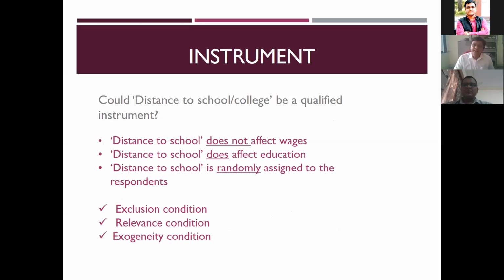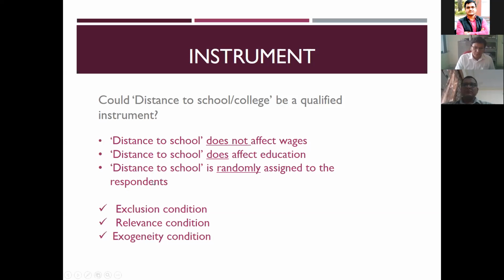One possible, this is a very famous example. Wherever in the website, if you go and search for IV, in most of the papers there will be discussion on this, because that has satisfied all the conditions here. Say for example, for ability, just to have a proxy, if you want to take a variable, distance to school. What is the distance to school? That is going to be the instrument.